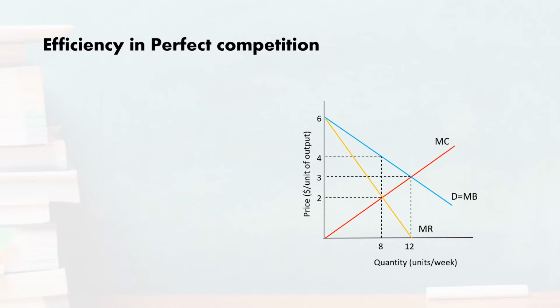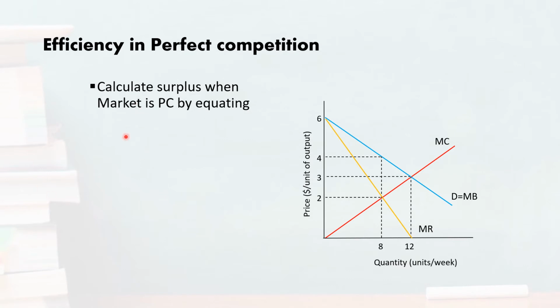Let us begin our analysis with the perfectly competitive market. You know that a perfectly competitive market is always in equilibrium at a point where the marginal benefit equals the marginal cost to produce a certain good. So look at this diagram here. We have a demand curve for a certain good and we have a marginal cost curve.